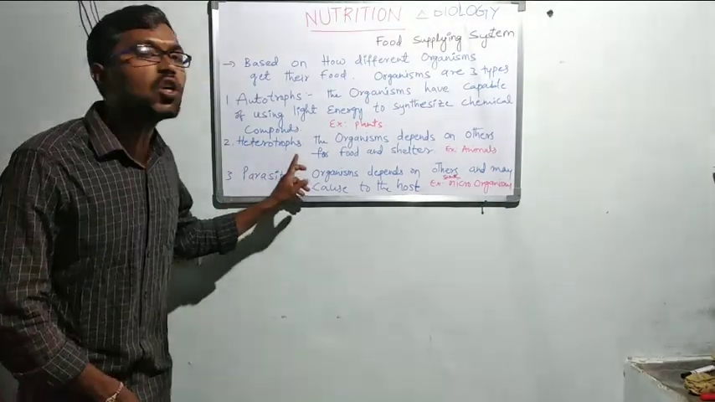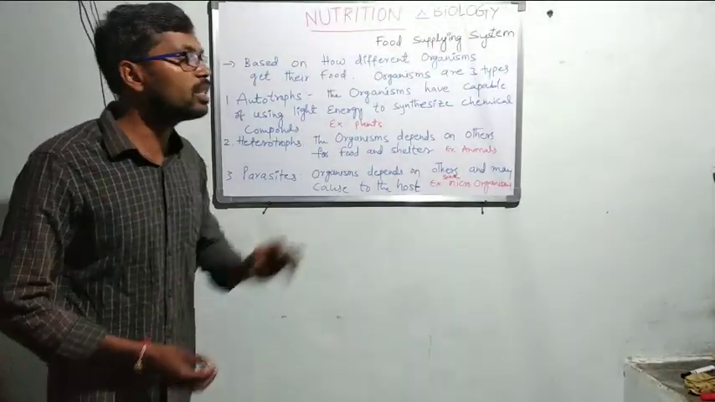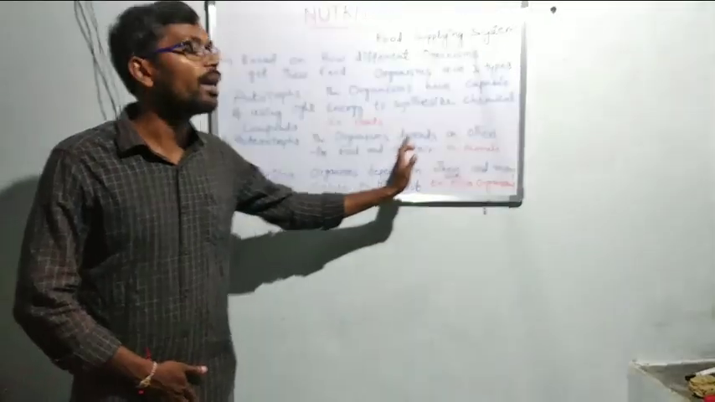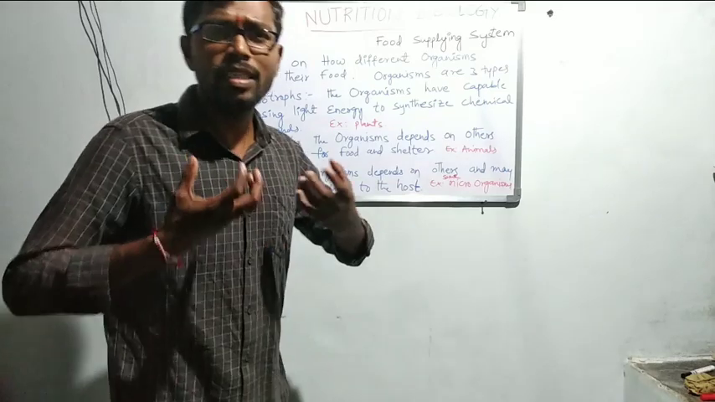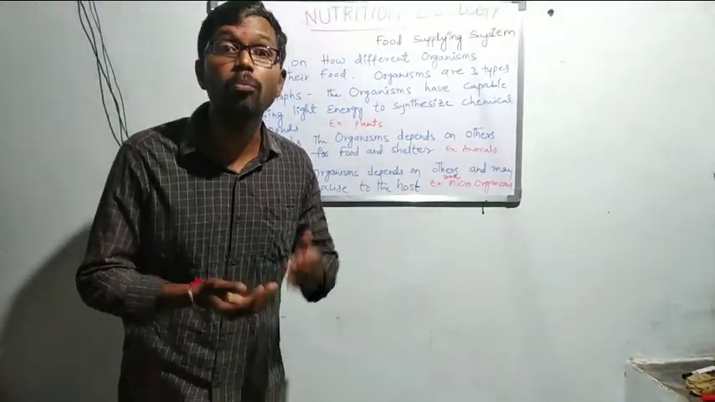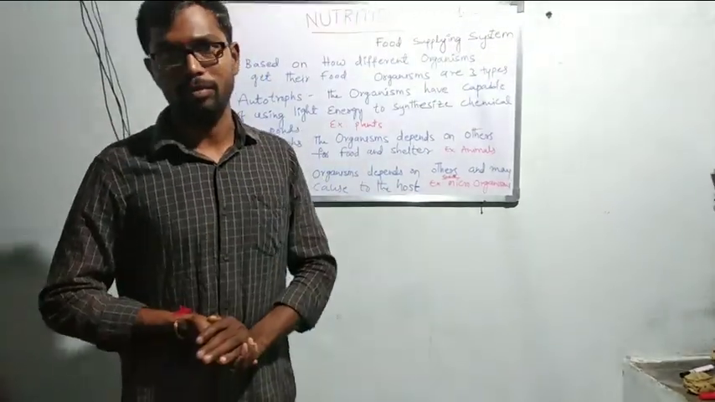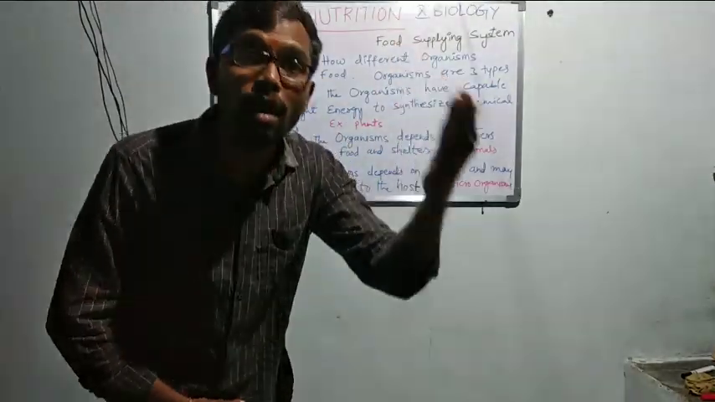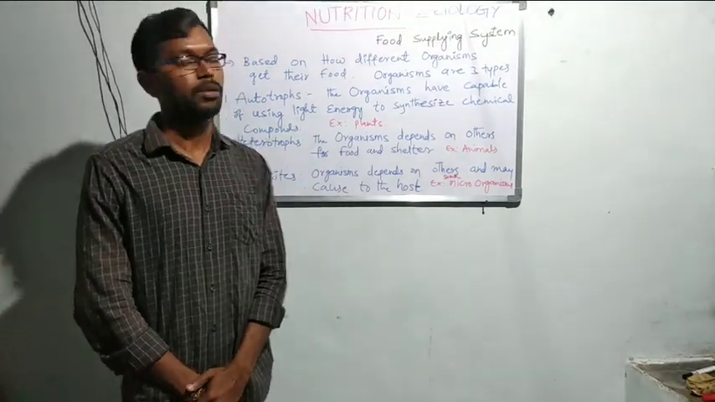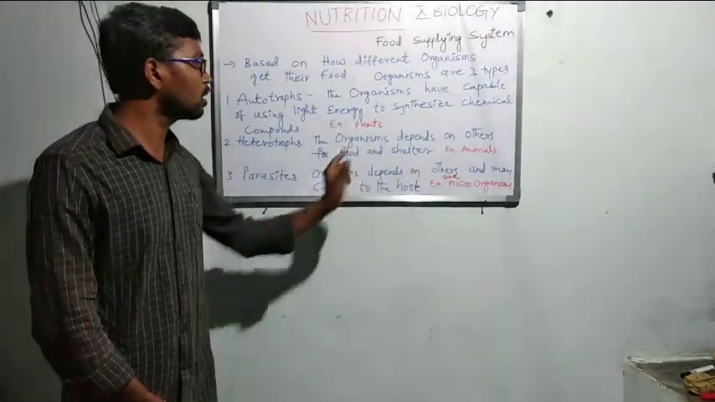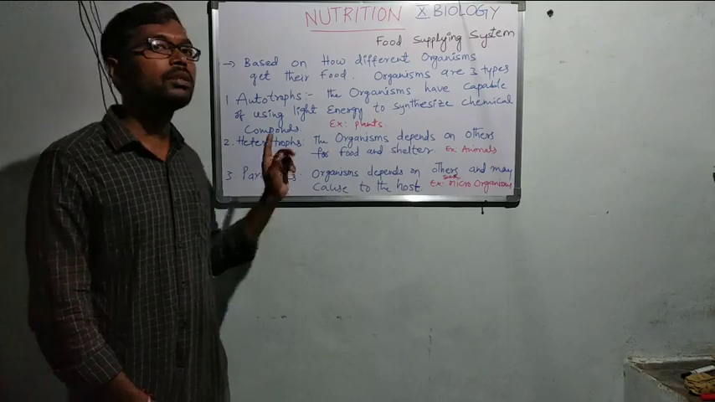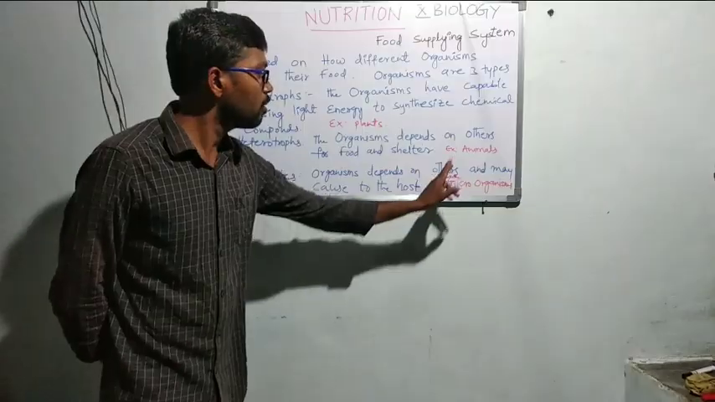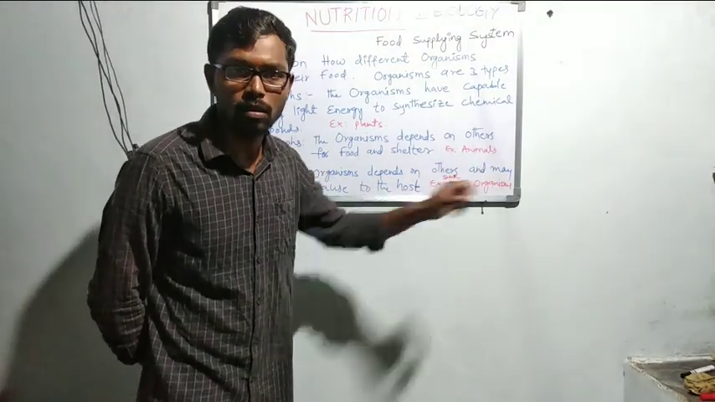Next, heterotrophs. These organisms depend on others for food and shelter. They are not capable of making their own food. For food and for shelter, they depend on other organisms. This type of organism is a heterotroph. This type of nutrition is heterotrophic nutrition. Example: all animals.